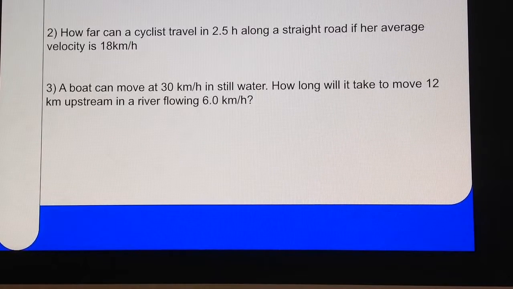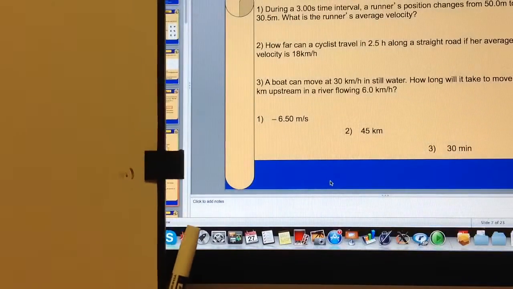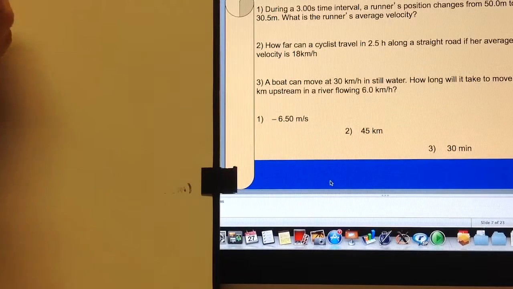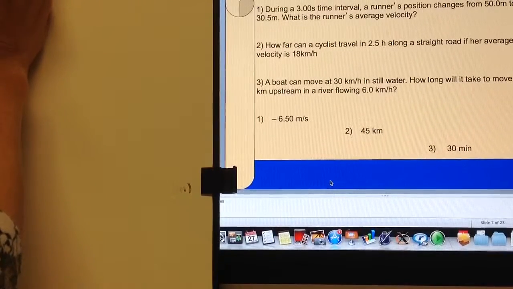And the idea here, 3 simple problems. So in the first problem, well, let's read carefully, right? So we say that in 3 seconds, a runner's position changes from 50 meters to 30.5 meters. And we want to know what is this runner's average velocity. Okay, so here we are. Let's write down all the information that we have and try to get the answer. So what do we have? Delta t, which is the time elapsed, is 3 seconds.